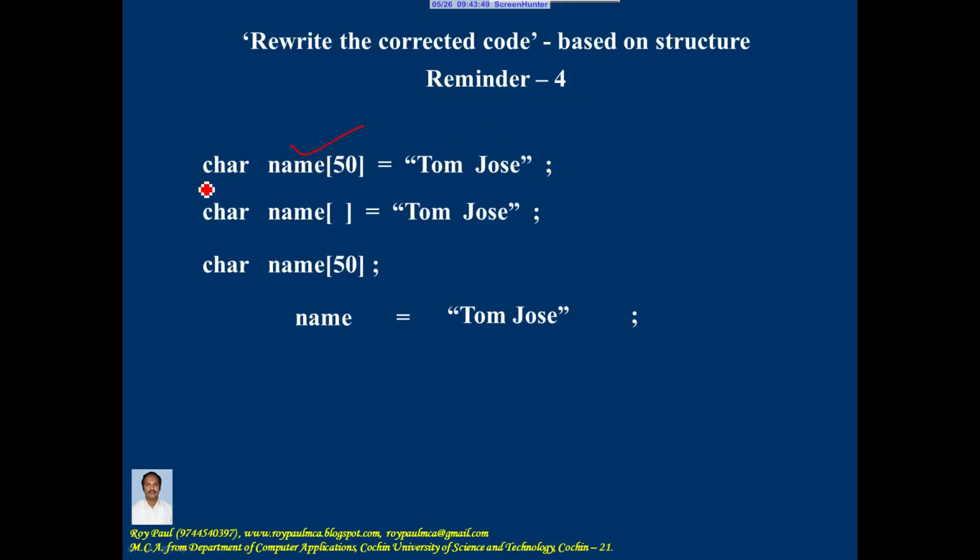I repeat, if declaration of the character array and initialization are done in one statement, you can use the assignment operator to assign a string constant to an array of characters. In such a situation, even the size of the character array is not a must because the compiler automatically takes the size as the number of characters given here plus 1. That plus 1 is for the null character.